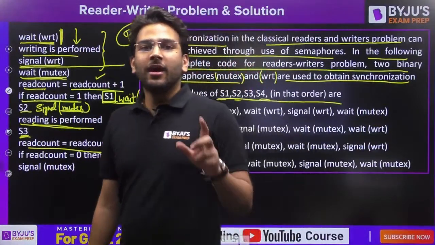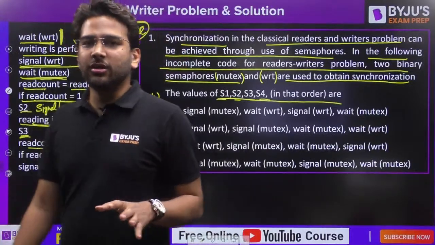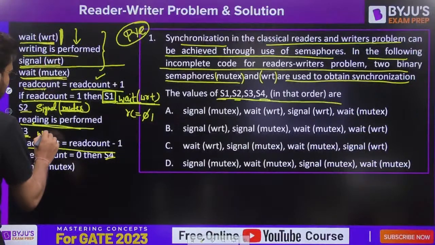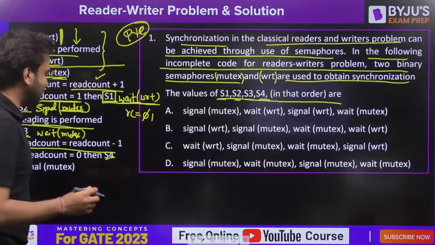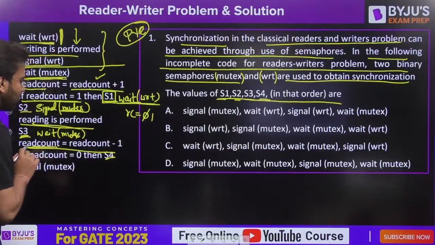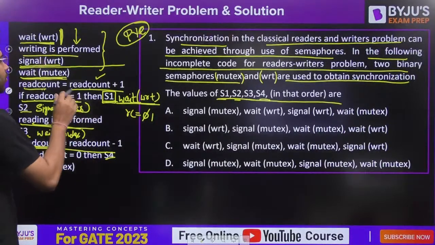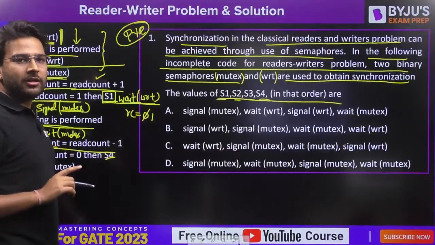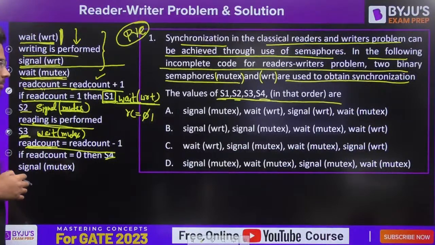So in that case, I will block the other readers to come into the critical section, right? So that is why I'm going to perform a wait of mutex here, because I don't want inconsistency in the read count value. When one reader is decrementing the value of read count, I don't want another reader to increment at the same time. Problem will be there, right? So that is why wait of mutex we are going to perform here.